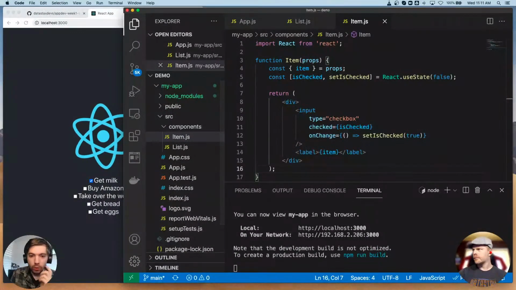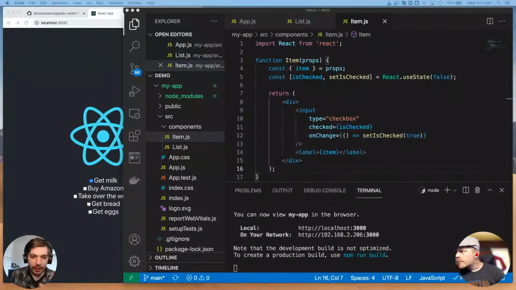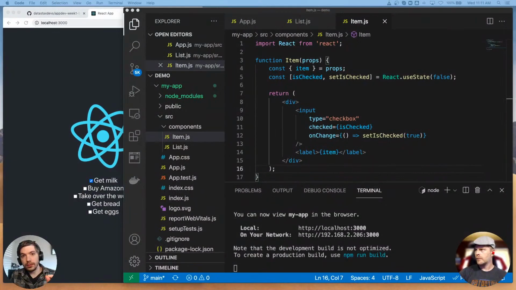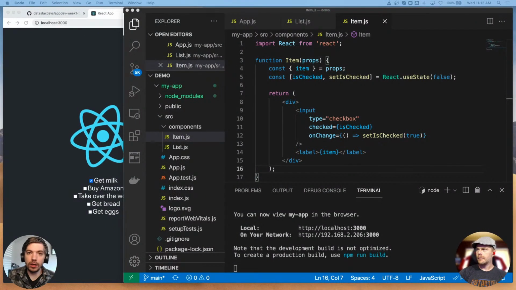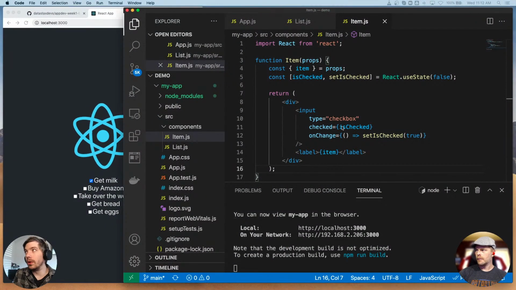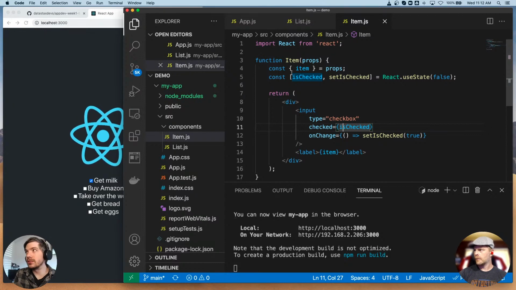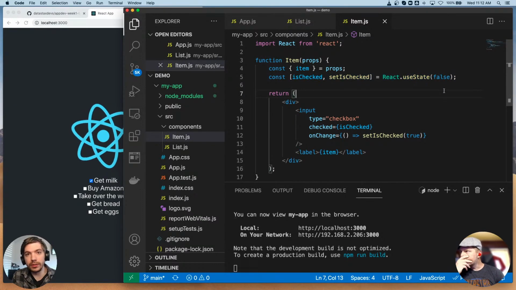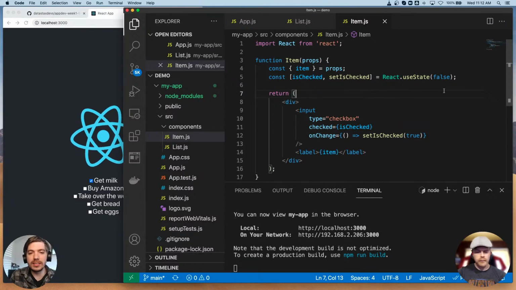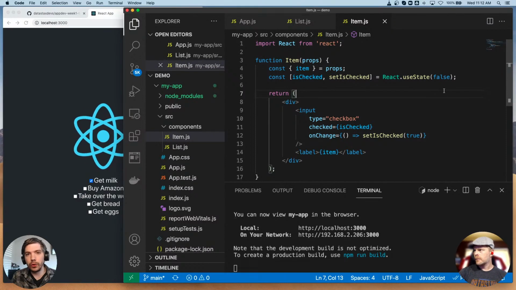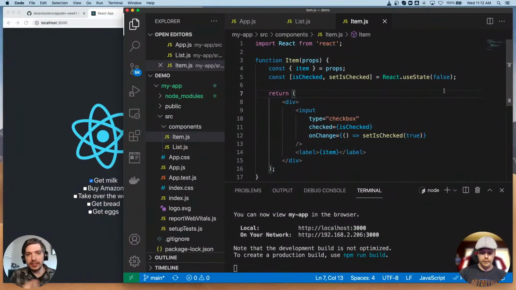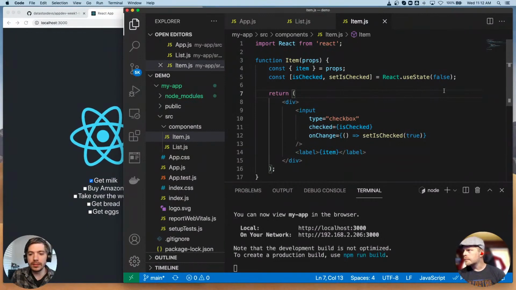Okay, so we are running behind. So I'm not going to go over state, but if you want to go through that GitHub repo, at the end, step 5 will go into details of what the state is and how to use that. It's really useful. It's really important. But this is kind of the basics of the React infrastructure and how everything's broken down into components and how you can pass information to components using properties.